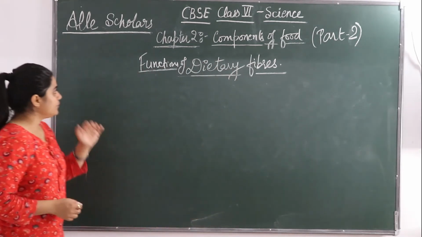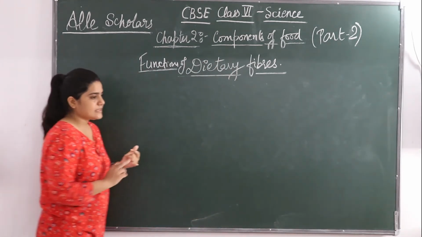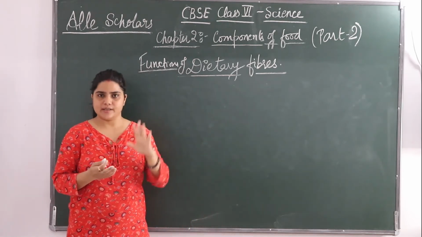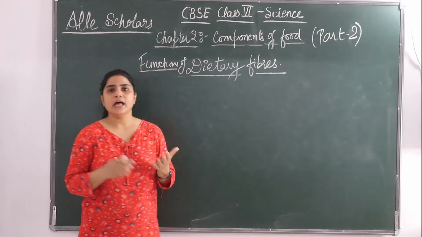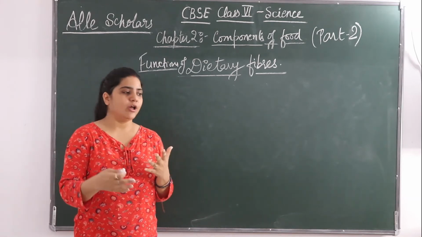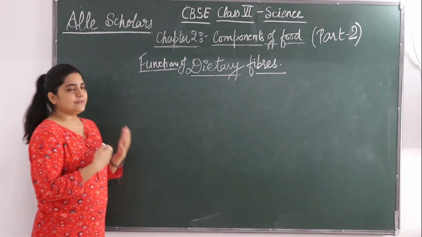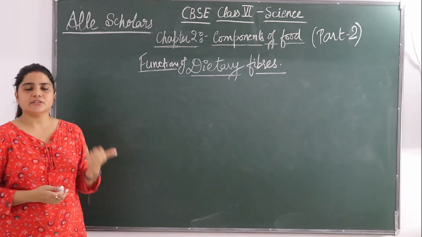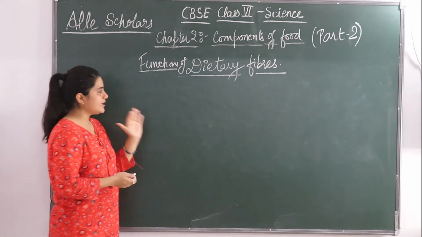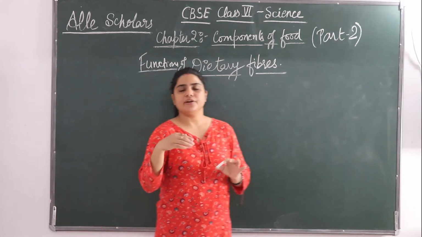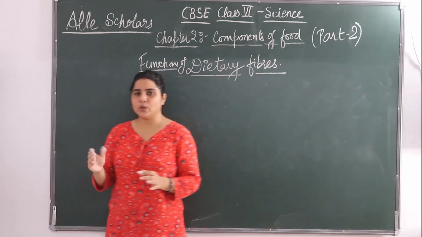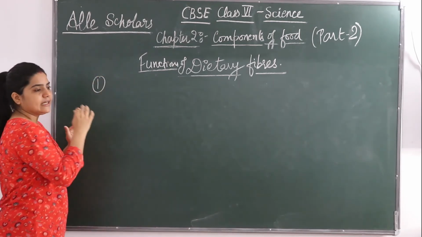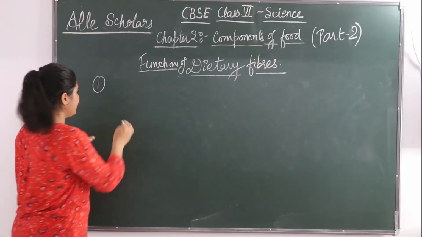Okay, so the function of dietary fibers is that it helps easy absorption of food, helps in the movement of bowel, and prevents constipation. It is the fibers rich diet we take just to prevent constipation. It helps our body to get rid of undigested food.